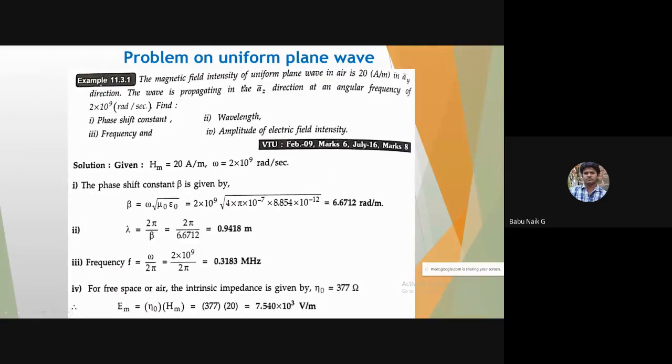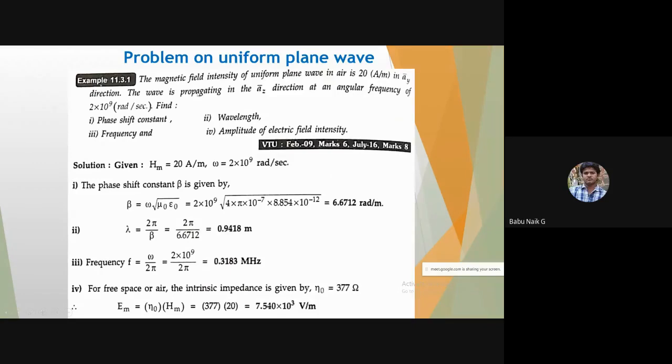The magnetic field intensity of a uniform plane wave in air is 20 ampere per meter in the y direction. The wave is propagating in the z direction, that is a cap z, at an angular frequency of 2 into 10 to the power of 9 radian per second.